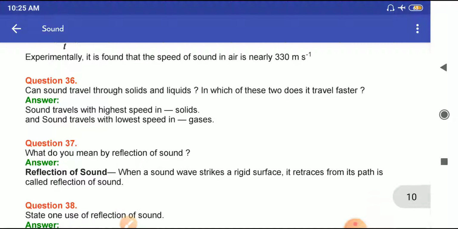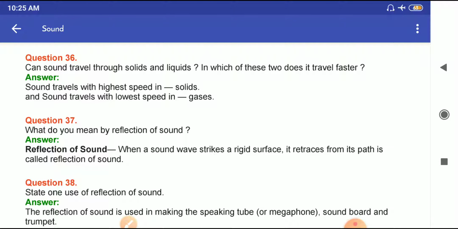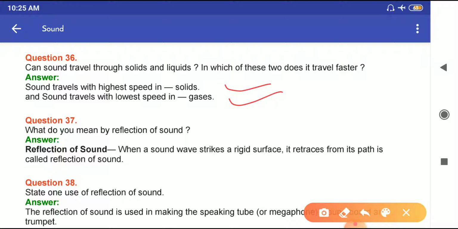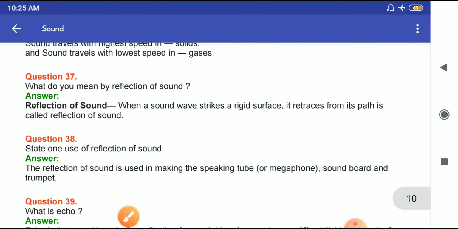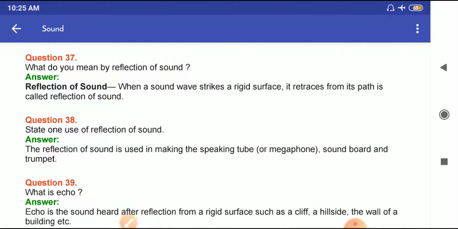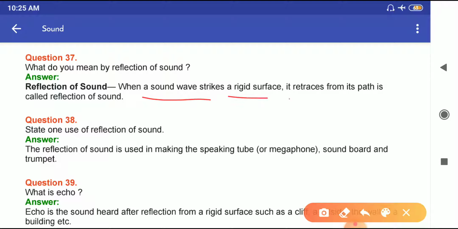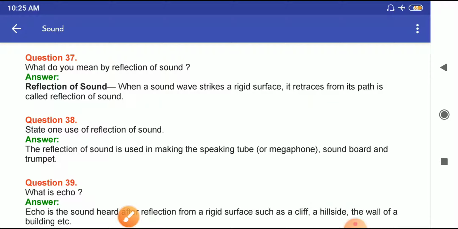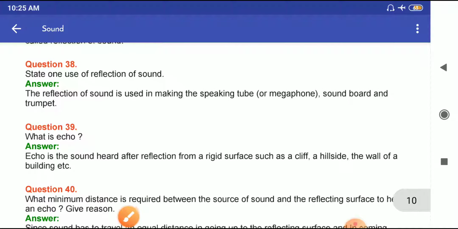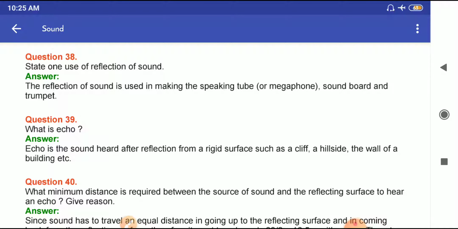Now, question number 36. Can sound travel through solids and liquids? In which of these two does it travel faster? So, sound travels with highest speed in solids and lowest speed in gases. Question number 37. What do you mean by reflection of sound? So, reflection of sound: when sound waves strike a rigid surface, they retrace their path, which is called reflection of sound. State one use of reflection of sound. Reflection of sound is used in making the speaking tube, megaphone, soundboard, and trumpet.